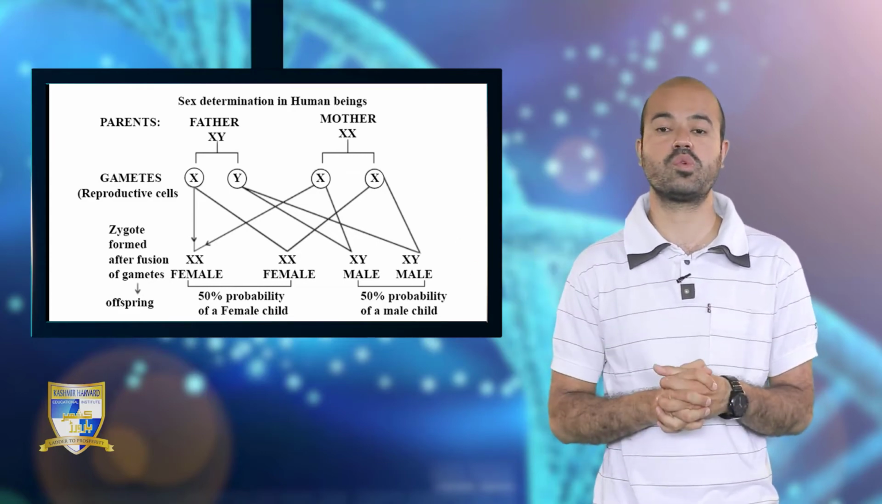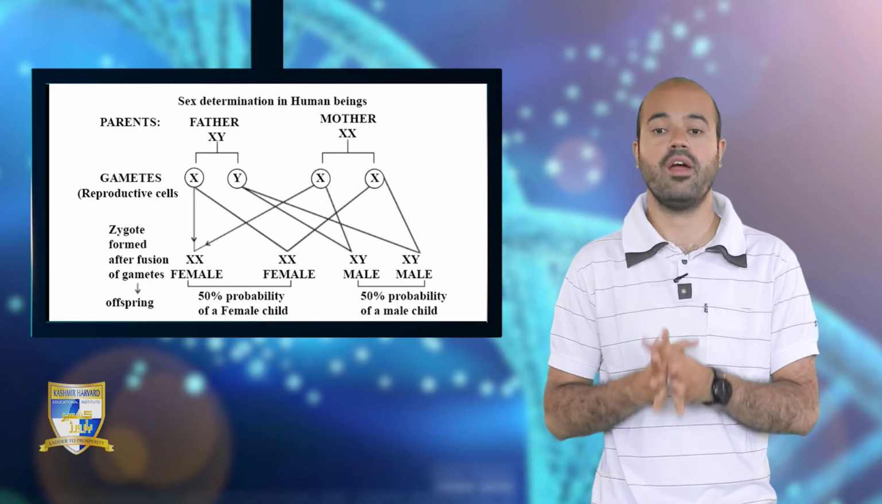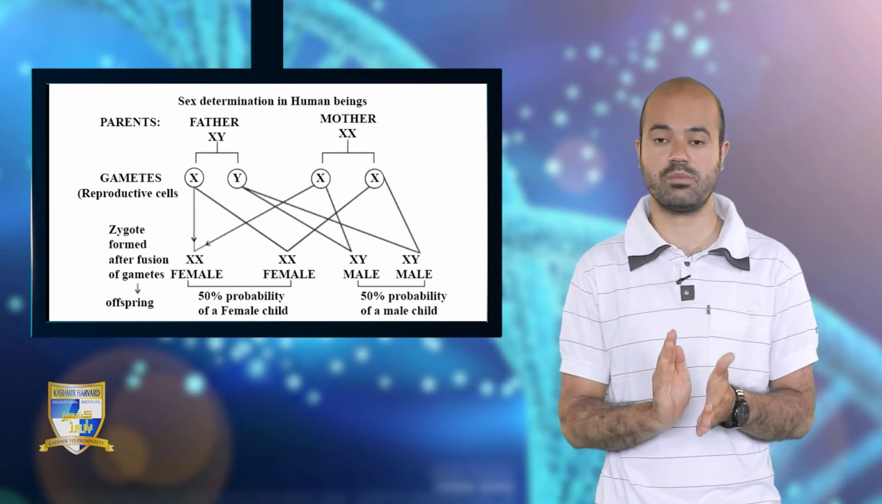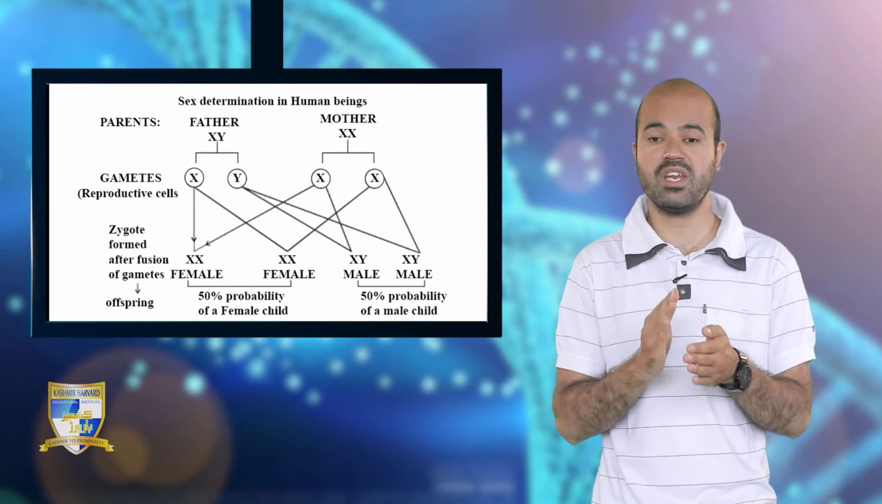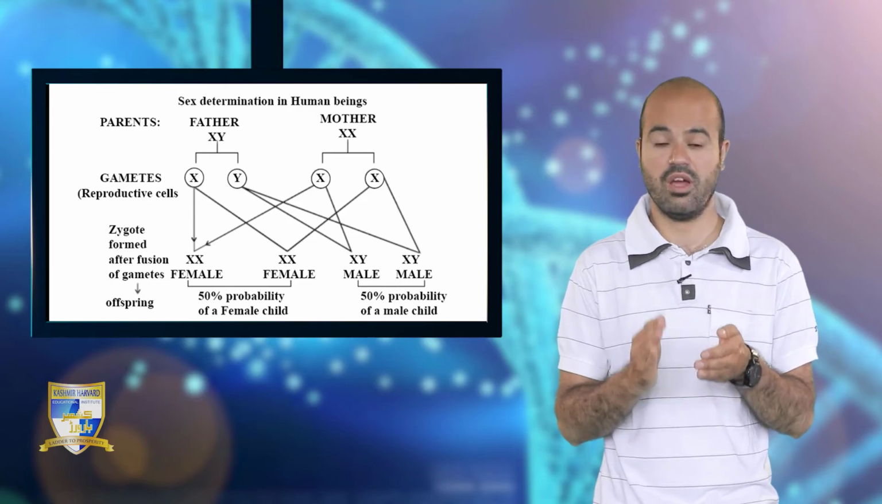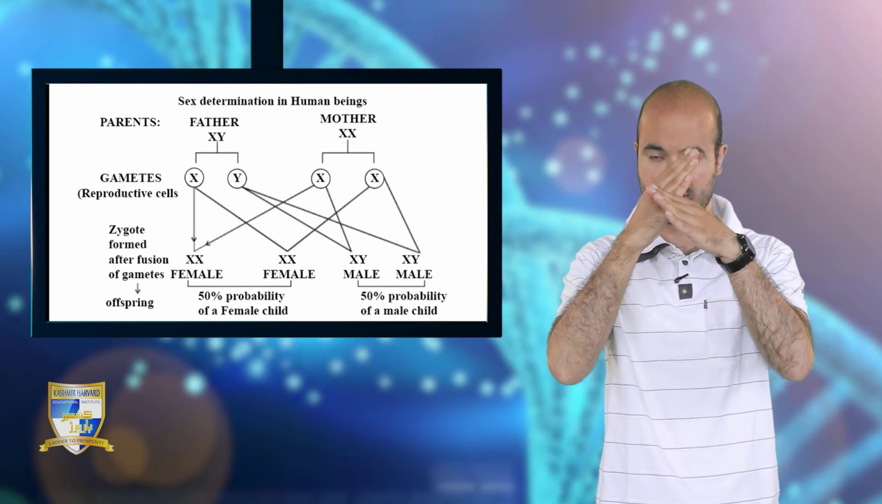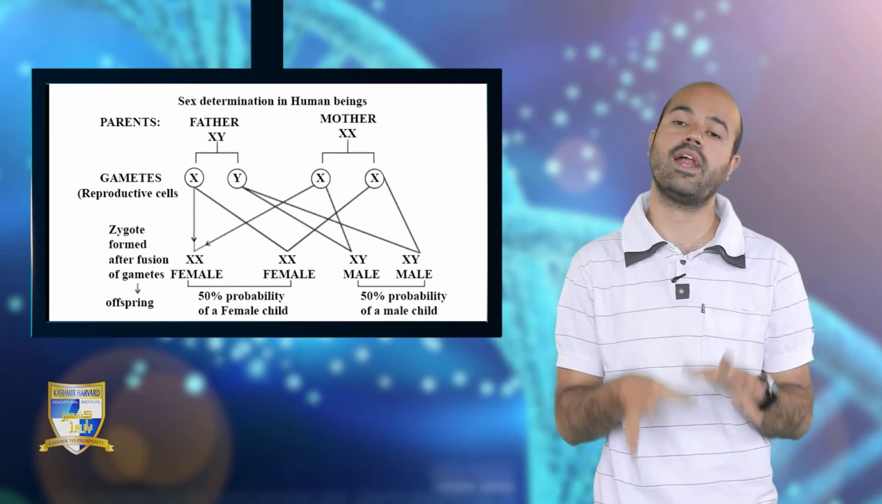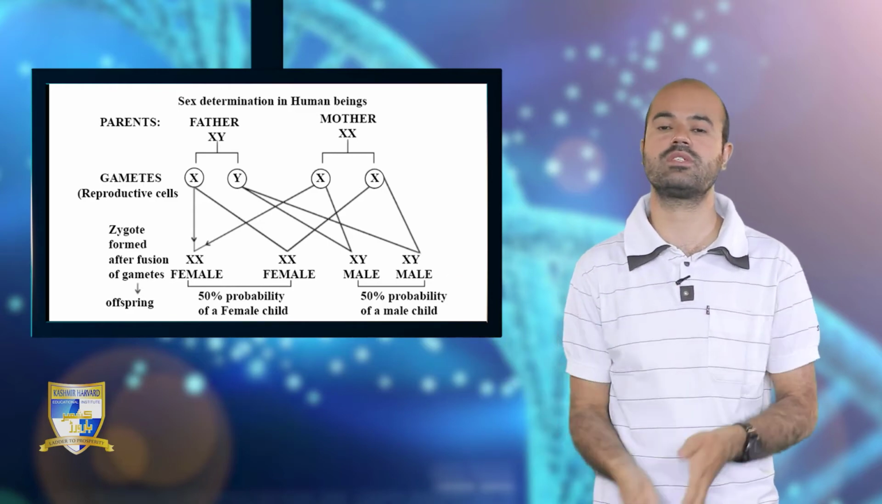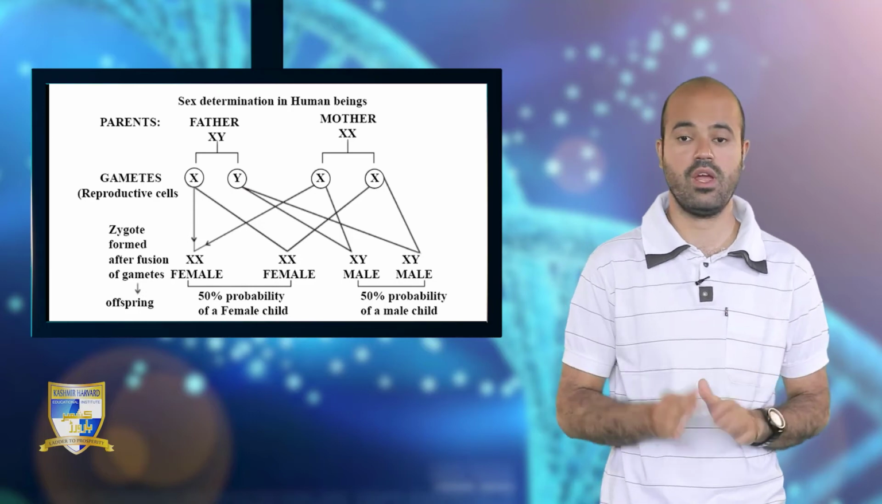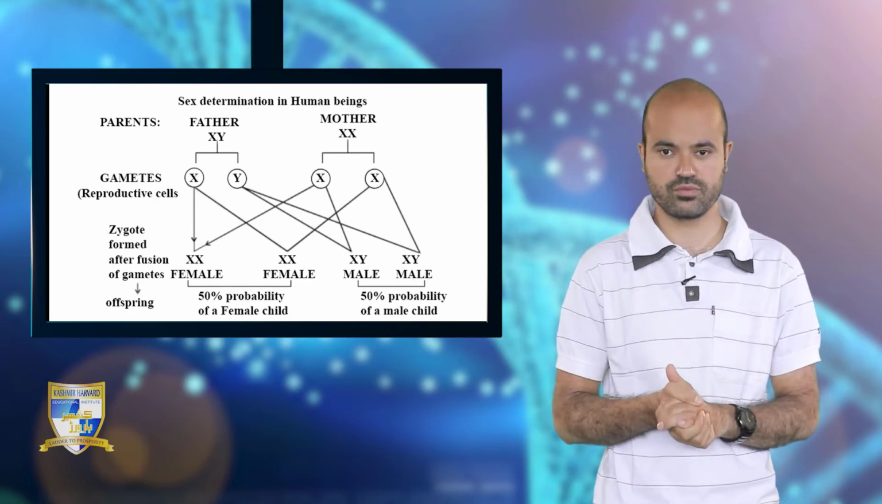XX chromosomal sex determination. Overall, in chromosomal sex determination, it's actually the combination of chromosomes. Which combination takes place, whether XX or XY, simply determines the sex of the new individual. I hope it's clear to you.